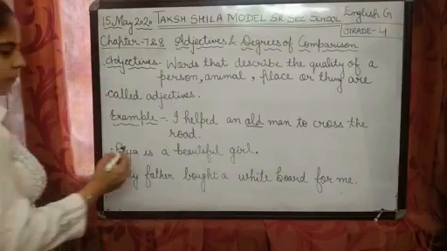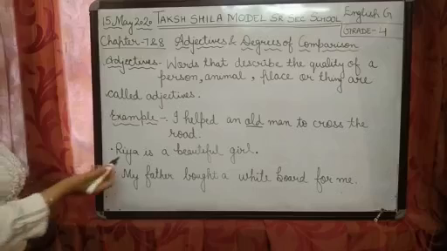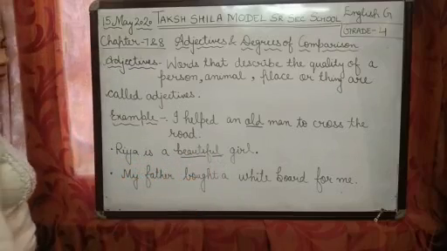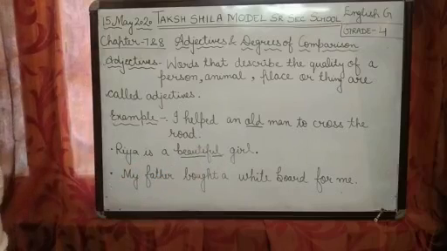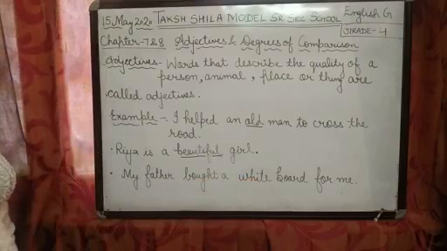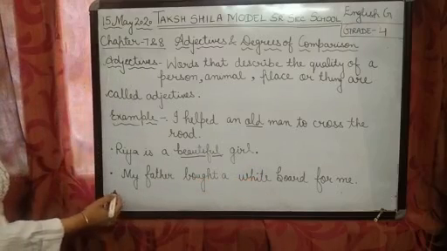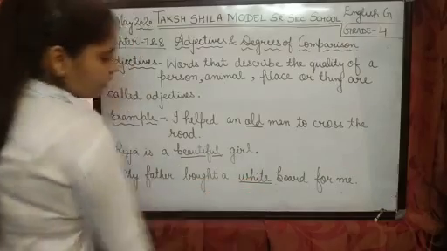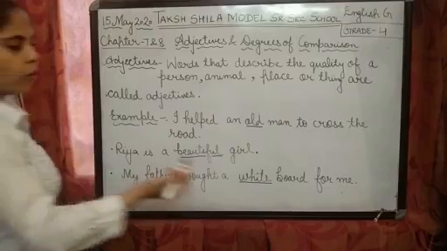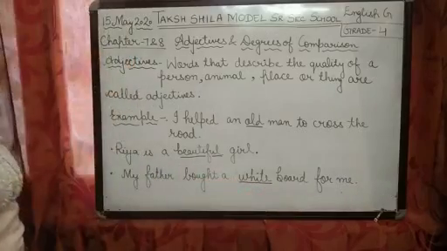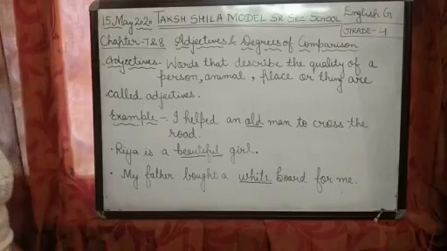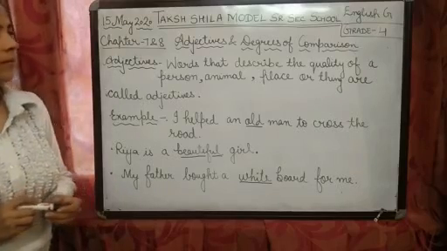Right? Next. Ria is a beautiful girl. So here, beautiful is telling more about the girl. How is the girl? Beautiful. My father bought a whiteboard for me. So what is the adjective here? White, because it is telling more about the board. What is the color of the board? How is the board? What is the quality of the board? White board. Clear? Okay.